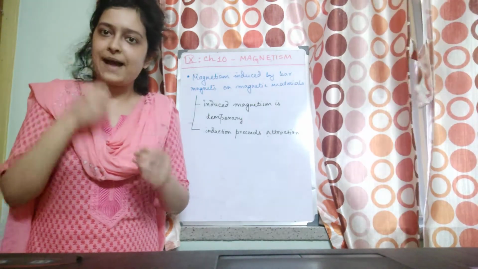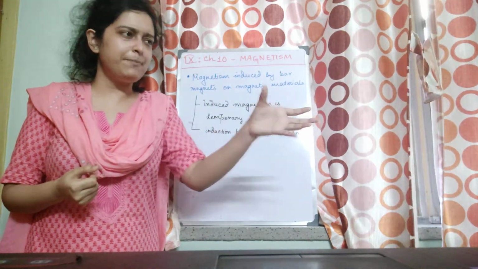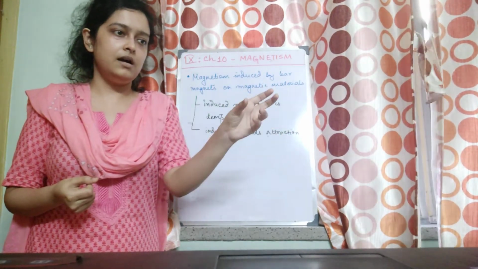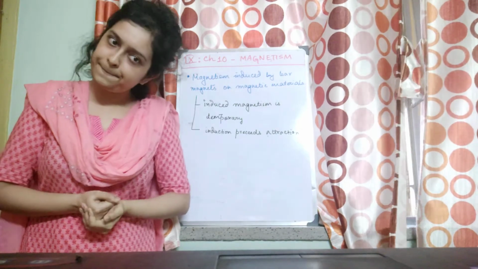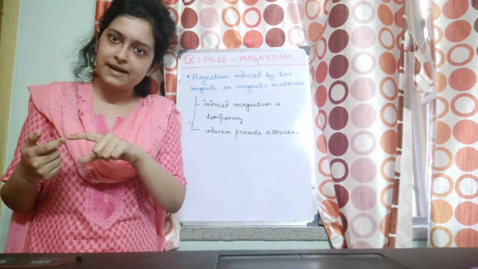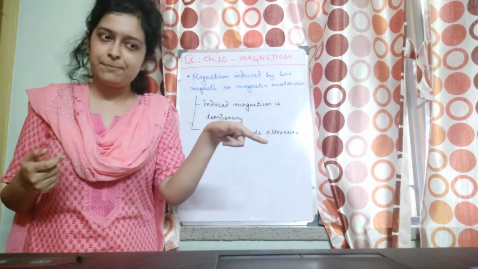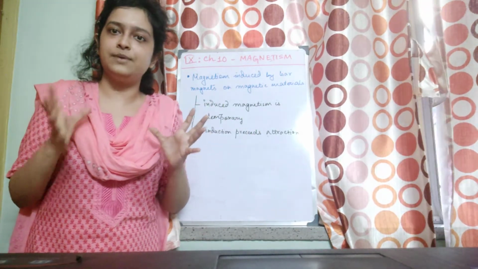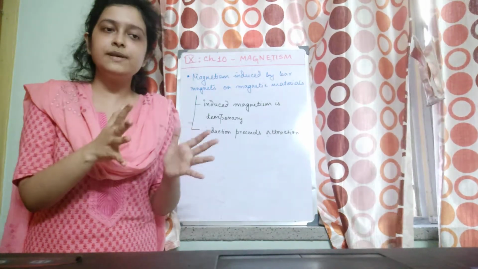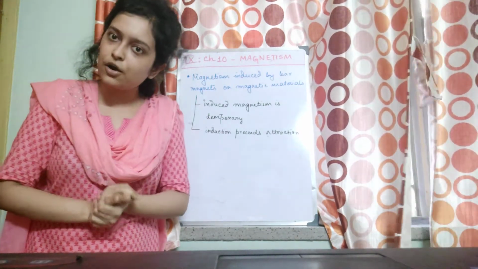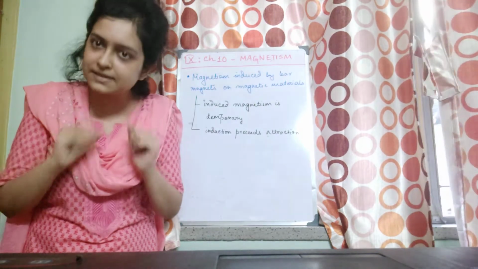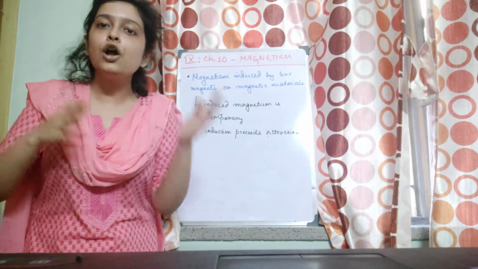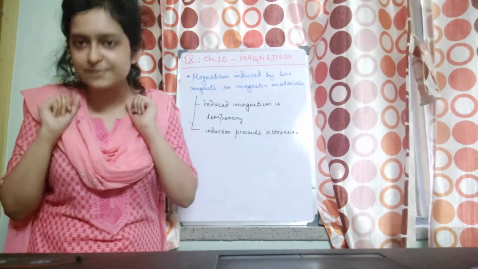So if I have a magnet and if I have, say, paper, wood, and then say I have some iron keychains, which one will be attracted by the magnet? The iron keychains, right? Not the paper, wood, all those things. That means not all types of materials can be attracted by a magnet. Those materials which can be attracted by a magnet, we call them magnetic materials or magnetic substances. Those which cannot be attracted by a magnet are the non-magnetic materials or non-magnetic substances.